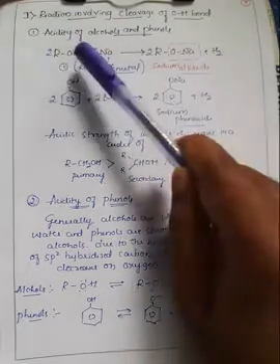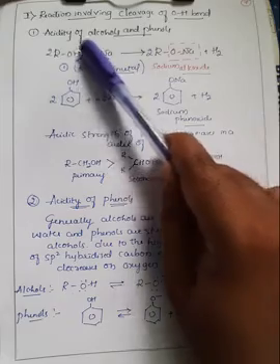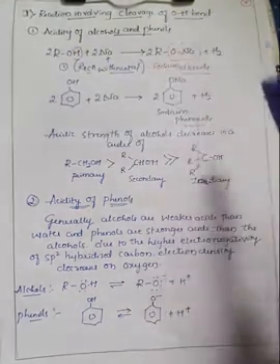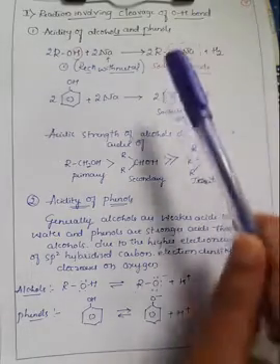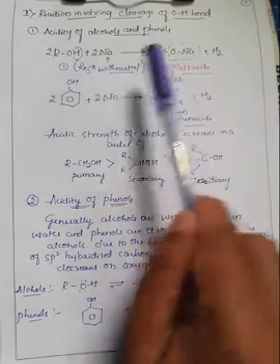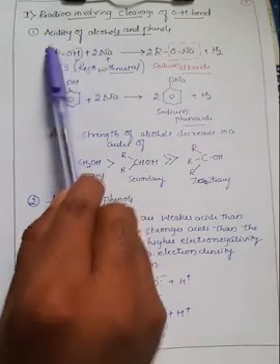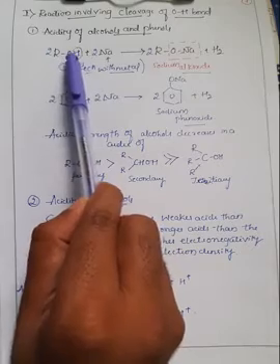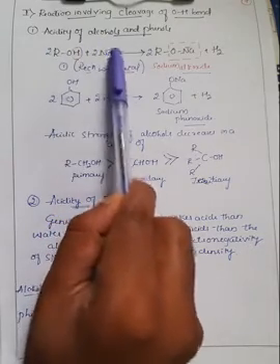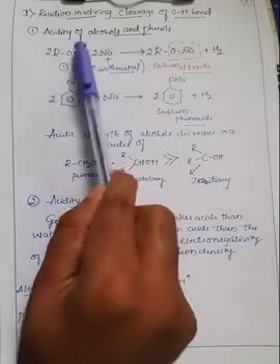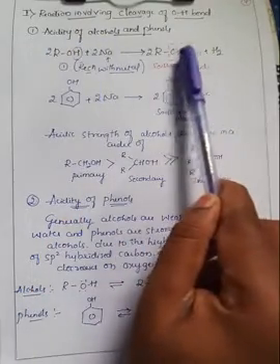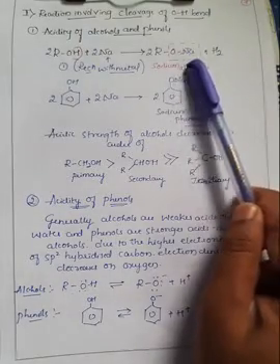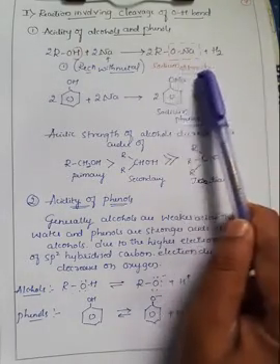Here you can observe, initially there is an OH bond, an oxygen-hydrogen bond. We are talking about the cleavage. Cleavage means breaking of the OH bond. So due to the breaking of the OH bond, what happens? It will convert into ONa. Other than that, the alkyl group is the same. Here, the alkyl group, that is R, is further bonded to the alcoholic group, that is OH. In the presence of sodium, the sodium reacts with oxygen and it will convert into an ONa bond, right? So due to the breaking of the OH bond, it converts into an ONa bond. That is called sodium alkoxide.